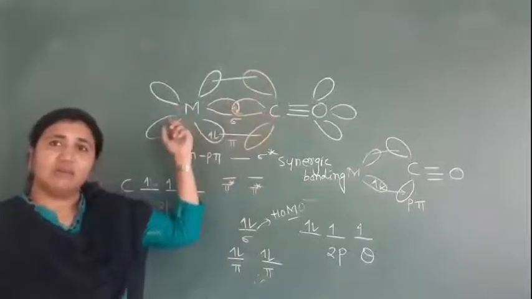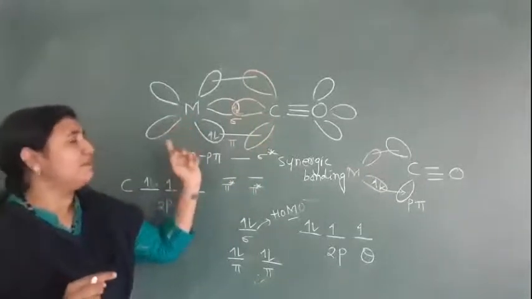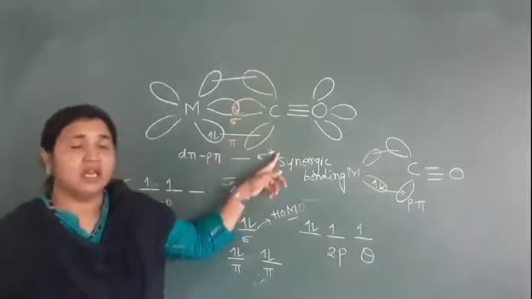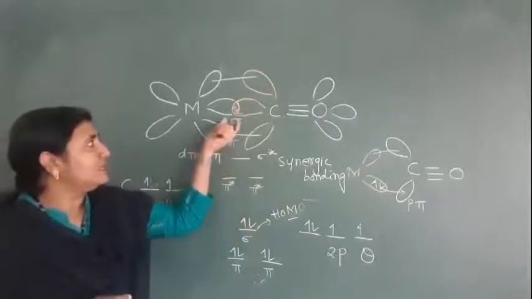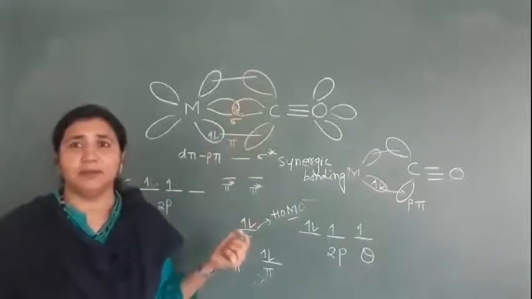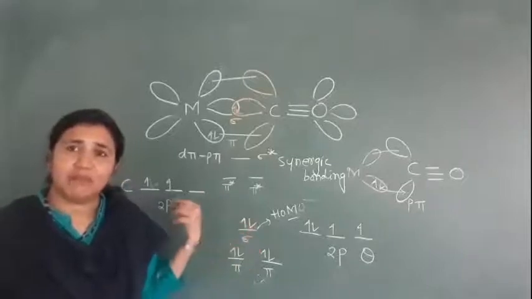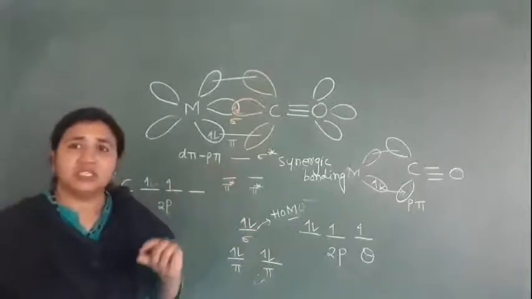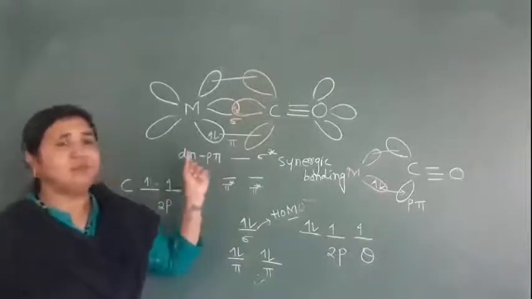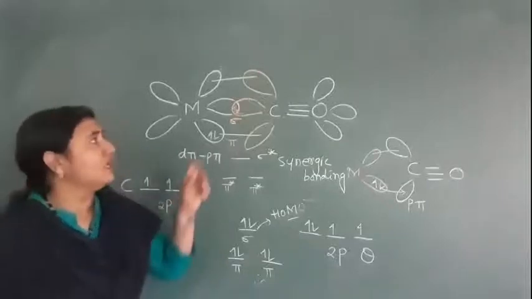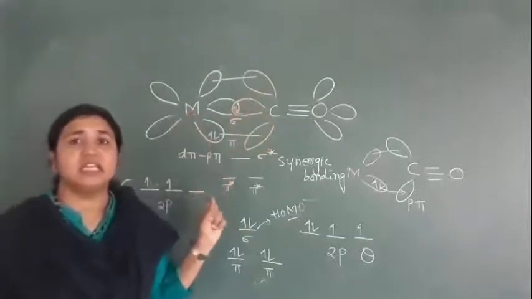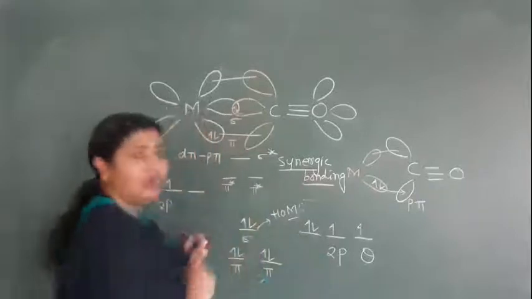The ligand donates an electron pair to the metal, and at the same time the metal donates an electron pair to the ligand. This is called back bonding. Because a sigma bond and a pi bond are formed at the same time, this type of bonding is called synergic bonding. Due to synergic bonding, the overall compound becomes stable and strong, and the bonding between metal and carbon becomes stronger.